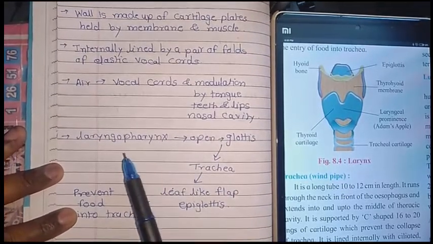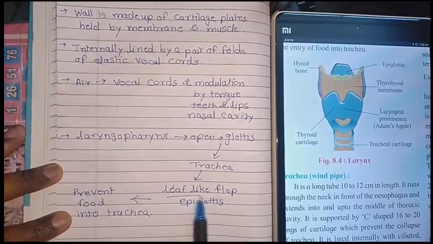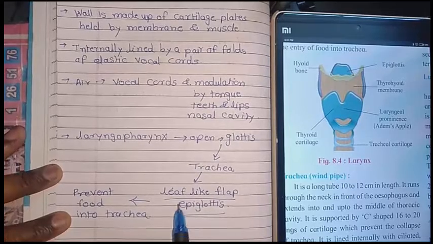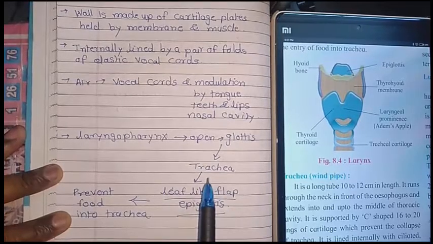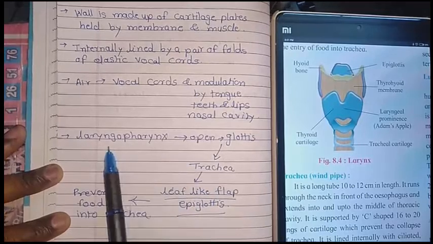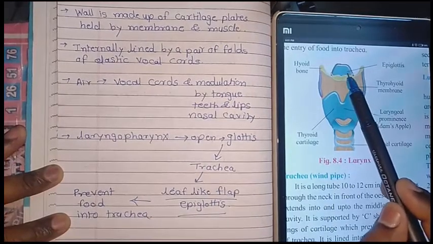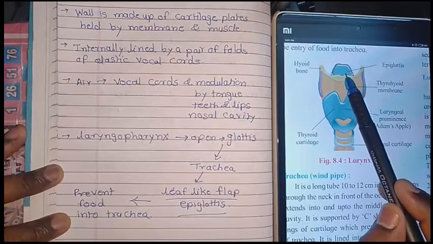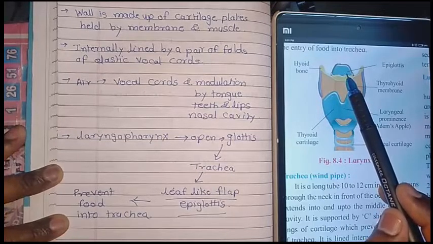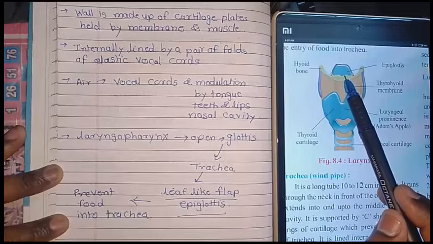Now, there is a flap-like structure, which has the shape of a leaf. There is a flap in between the trachea and the laryngopharynx. The laryngopharynx opens into the glottis. You can see here the glottis and the epiglottis. This epiglottis is a flap-like structure which prevents the food from entering the trachea.